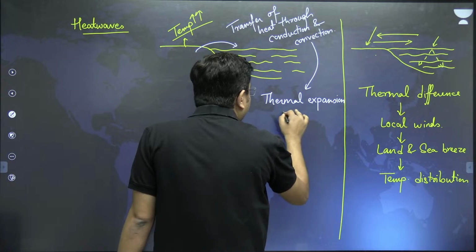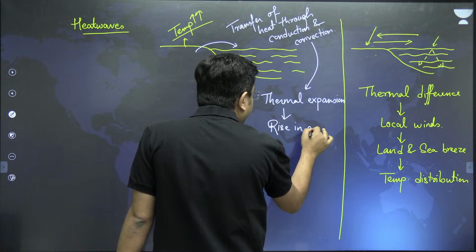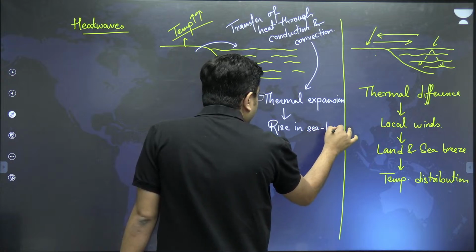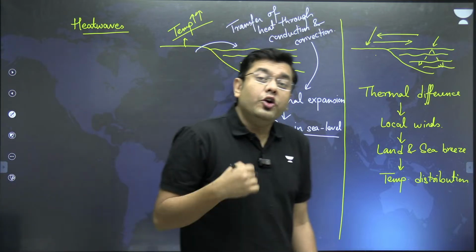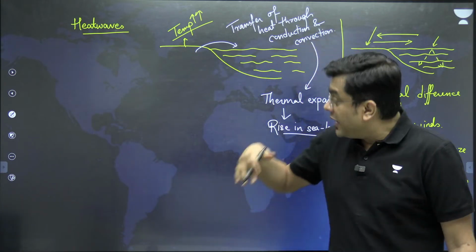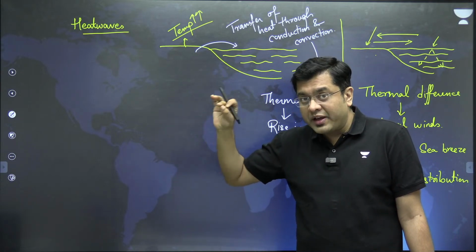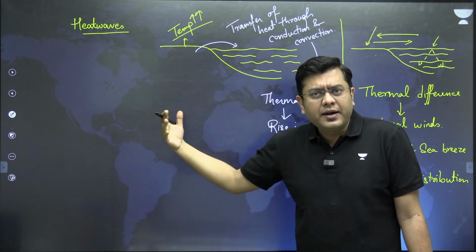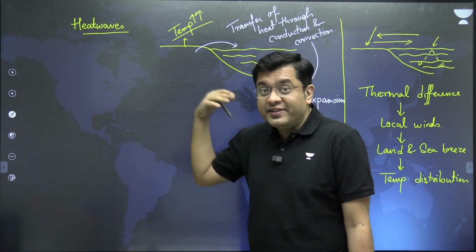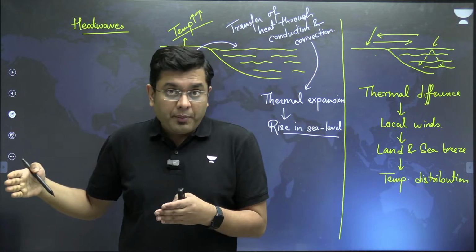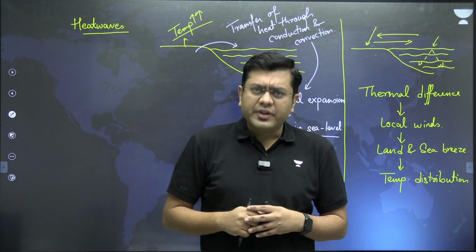Expansion. And that leads to rise in sea level. So that is how this change in weather phenomena is being observed. Because of these extreme heat waves, and why these heat waves are occurring, again a quick revision: changing wind patterns due to climate change, then the cutting of the coastal vegetation means there's a dispersal of the rainfall pattern, the rains are not happening regularly, and so on, so the temperature rises up.